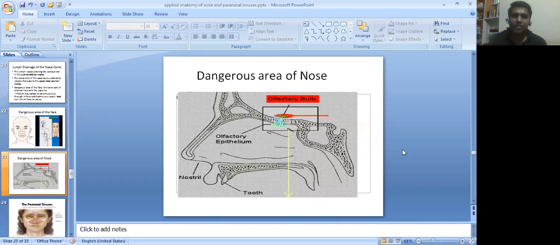And there is one dangerous area of the nose also, situated in the roof of the nasal cavity, the olfactory bulb area and olfactory epithelium. If it gets infected, the infection can quickly spread to the cavernous sinuses and brain, and it can cause very fatal effects on our body.